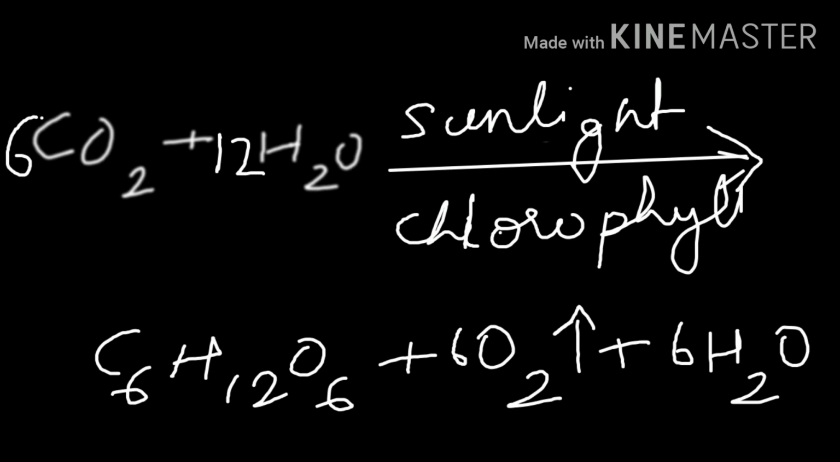On screen you can see the chemical reaction that occurs during photosynthesis. As you can see, two reactants are combined in the presence of sunlight and chlorophyll to form the main product, C6H12O6, a glucose molecule, and the byproducts, oxygen and water. So this is the balanced equation of the photosynthesis process.